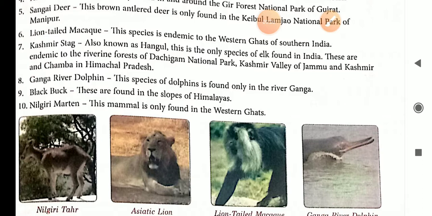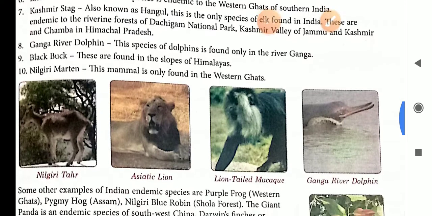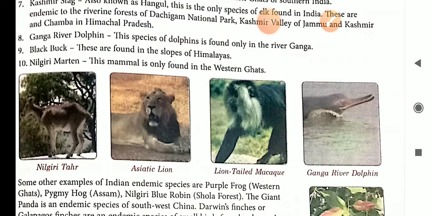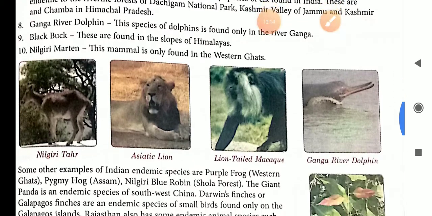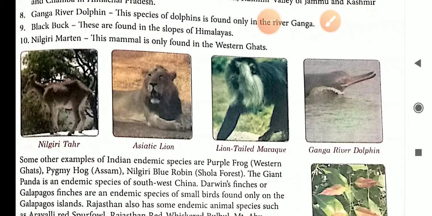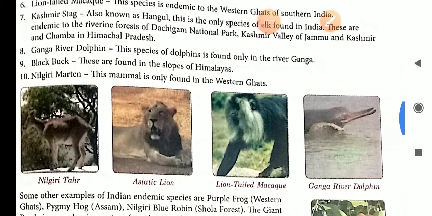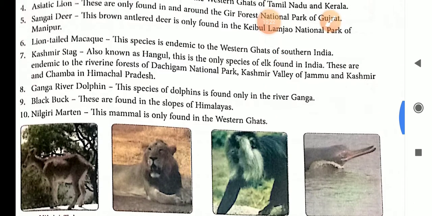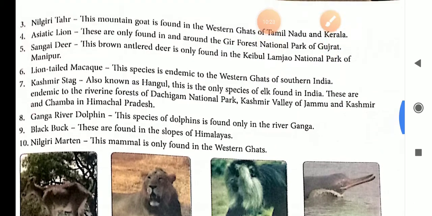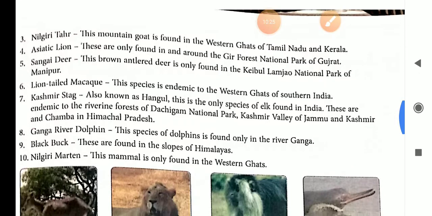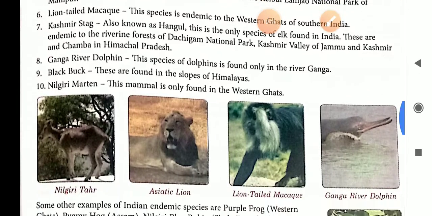Ganga river dolphin. This species of dolphin is found only in the river Ganga. Black buck found in the slopes of Himalayas. Nilgiri marten. This mammal is found only in the Western Ghats. So these are endemic species. That means they are present only in the particular region where it is written. So you have to learn the name and where they are found.